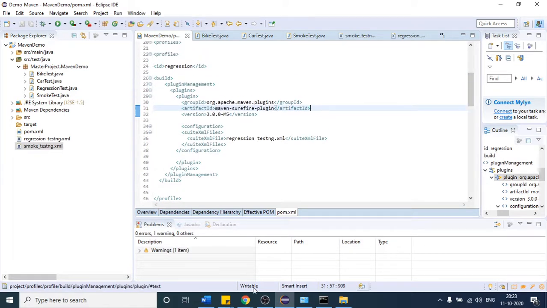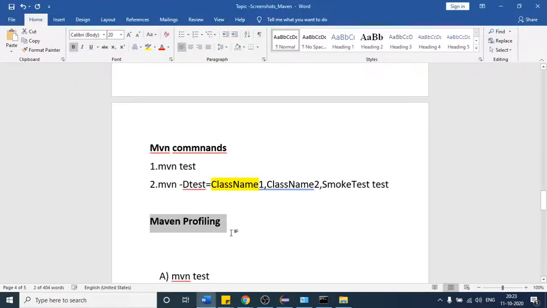And let us also see the command. To run that particular TestNG XML, there is one simple command in Maven. I will write mvn, provide one space and provide hyphen P. P stands for profiling, right? So what is the profile ID? Suppose I will write my ID name here, so smoke or regression, whatever the ID name is.